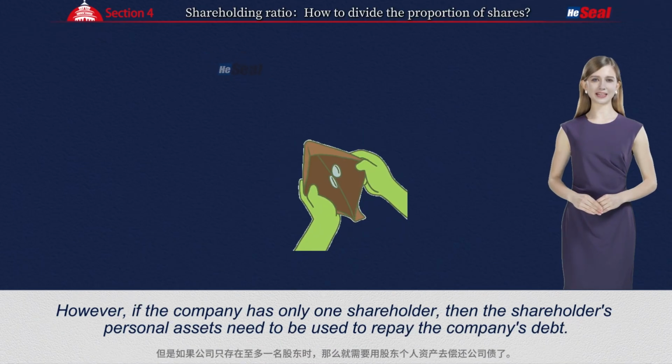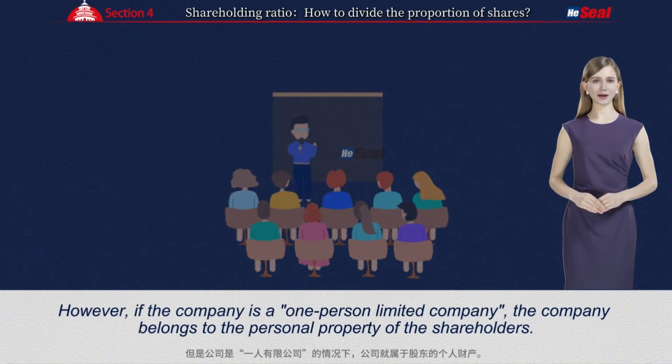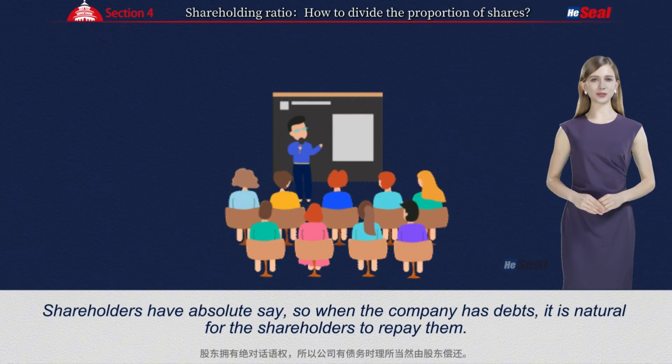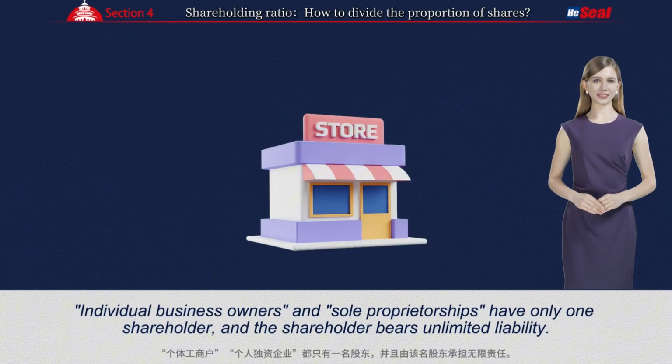Each shareholder does not need to repay the debt additionally. However, if the company has only one shareholder, then the shareholder's personal assets need to be used to repay the company's debt. However, if the company is a one-person limited company, the company belongs to the personal property of the shareholders. Shareholders have absolute say, so when the company has debts, it is natural for the shareholders to repay them. Individual business owners and sole proprietorships have only one shareholder, and the shareholder bears unlimited liability.